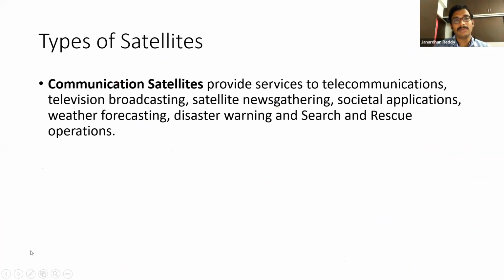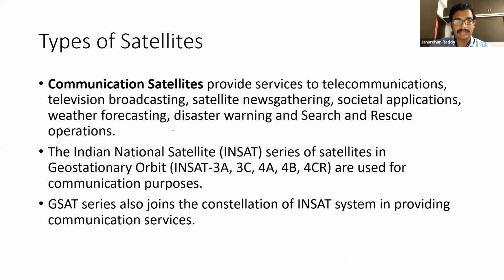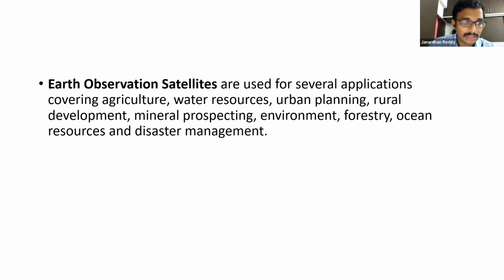So which of the following are the applications of communication satellites? A, B, C, D, E. That can be the question. Okay, so like this, they are there. India has the INSAT and GSAT series. Just as you have names, satellites also have names. So INSAT and GSAT series are generally which type of satellites? Communication satellites. Many satellites have actually been launched. Then another type of satellite which we have is Earth observation satellites. Okay, this type of satellites is called Earth observation satellites.